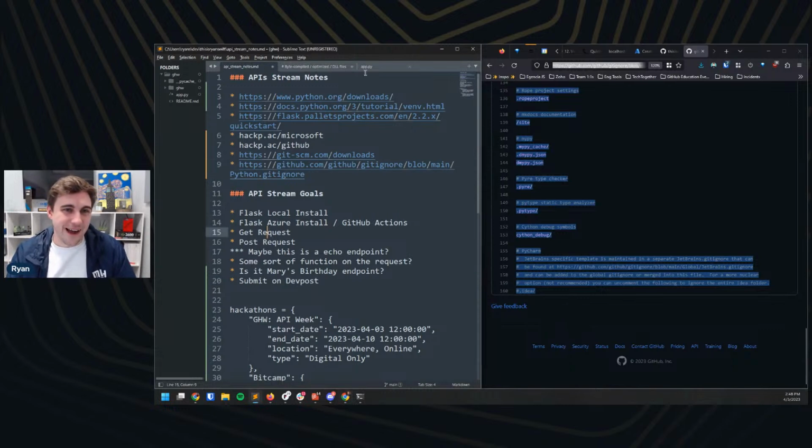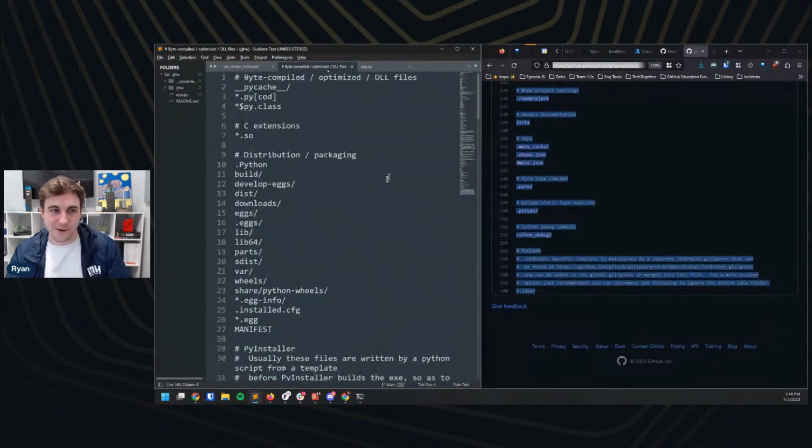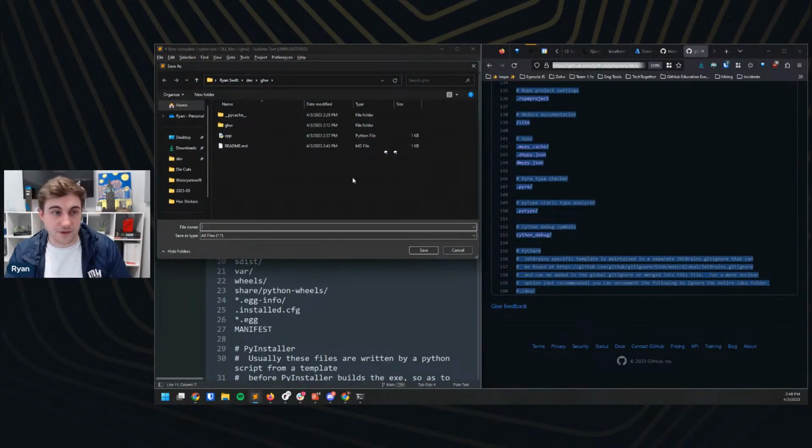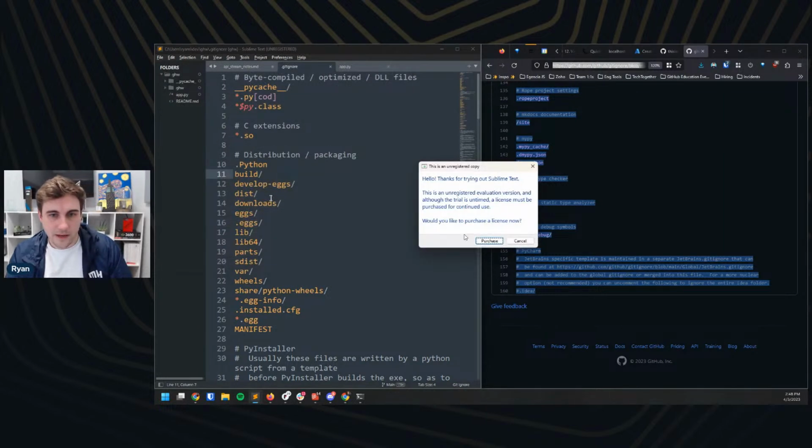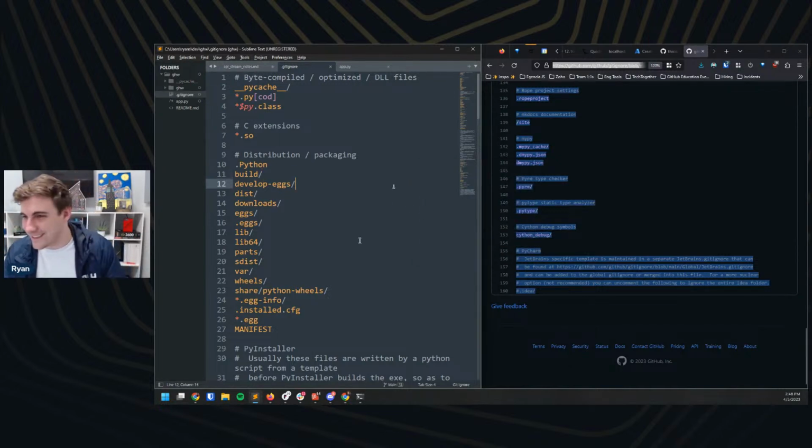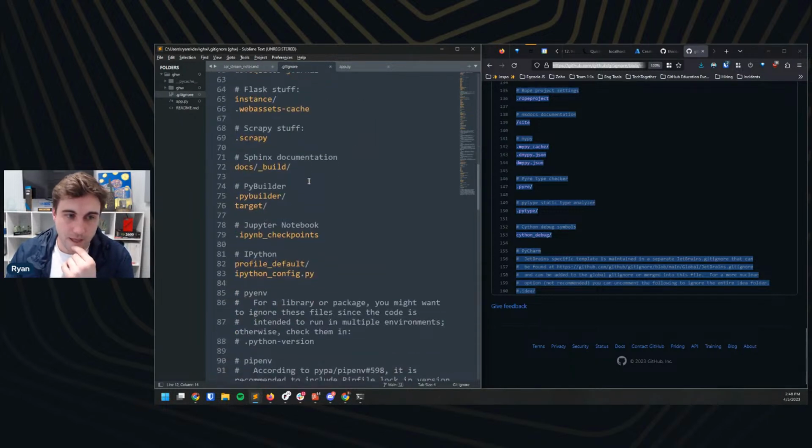All right, so I'm going to come into this here. This is that gitignore that I just copy pasted, and I'm going to save this with Control S, and I'm going to call this .gitignore. Great, and Sublime Text is telling me to purchase a license. I do have a purchased license, I just don't have it on this computer. I should help them out and get that fixed, but okay. I'm seeing some questions about command line versus the desktop application. You're welcome to use whatever you like for Git and GitHub. Great. So we should be good to go here.